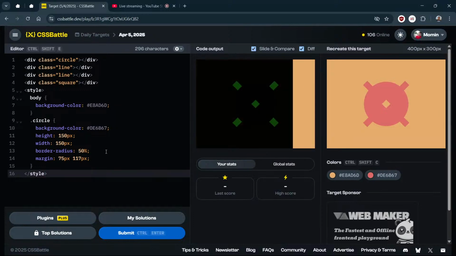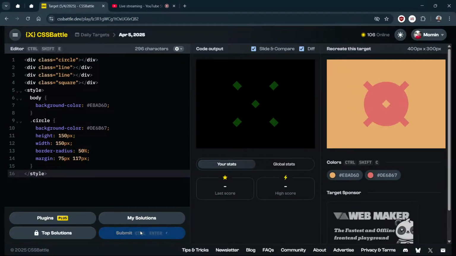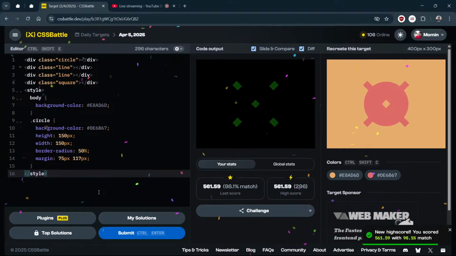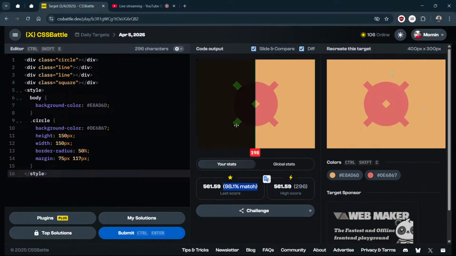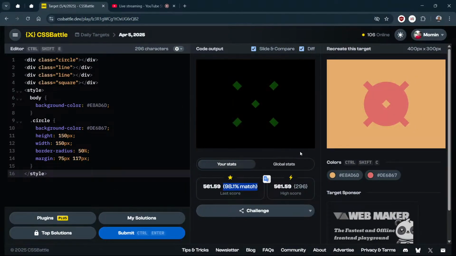Now currently it might be 80 or 90%. Let me just submit. But submitting with less percentage will reduce your overall percentage. So it is not recommended to submit in the middle, but it is a 98% match because all these four corners and the middle square are not matching, but other things are matching, right? Most of the part is covered with the background, so background is matching and then the circle is matching, so 98% is matched, but it is not complete, right? So it was the easy 98%. Now the tough 2% is remaining that we need to achieve.